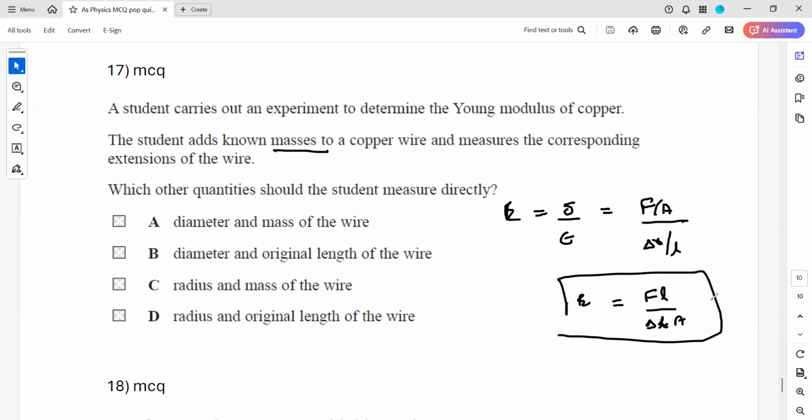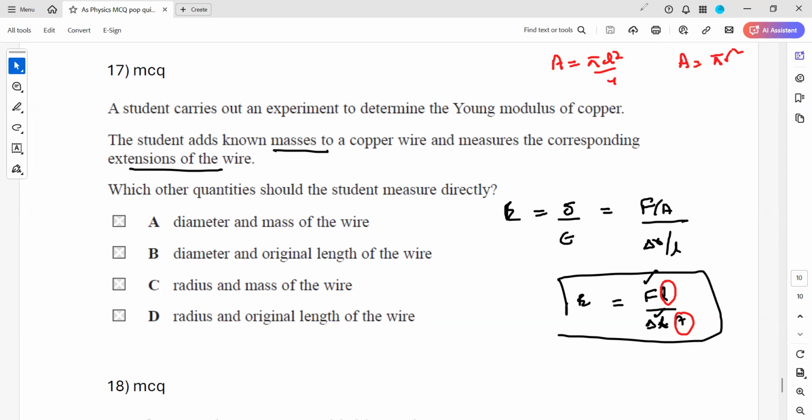Known mass is there, so force is known. Corresponding extension is also known. So what does he have to measure? He has to measure the length and the area. But area cannot be measured directly; area is calculated. We calculate the area either by diameter, pi d squared by 4, or we use pi r squared. This is the area of cross section of the wire.